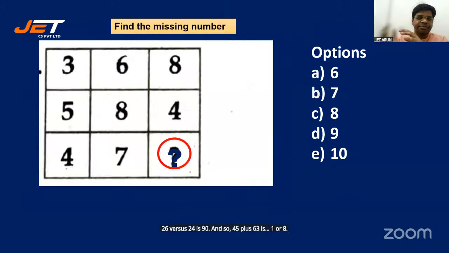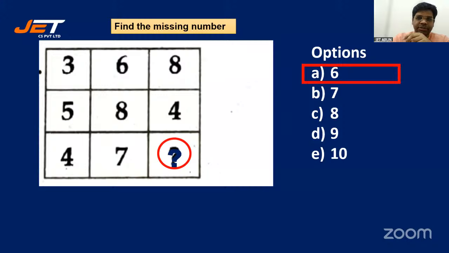Look at this one. 368, you have got a number tile. You have to find the missing number. Options are 6, 7, 8, 9, 10. So how do we do it? What's the idea you're getting?